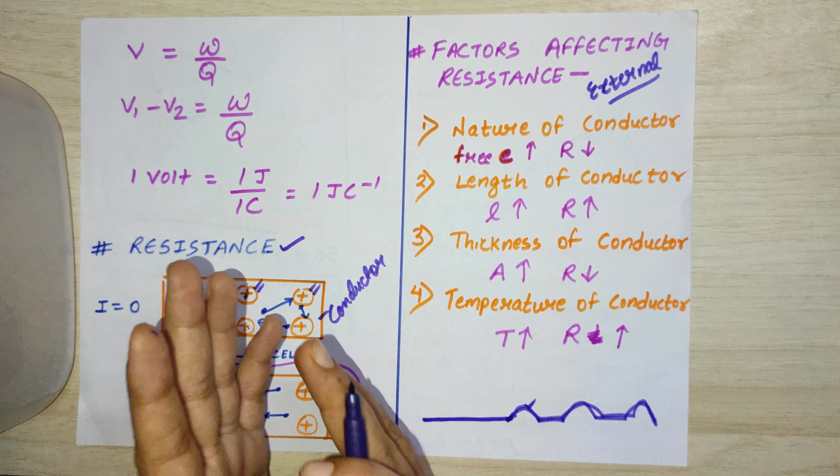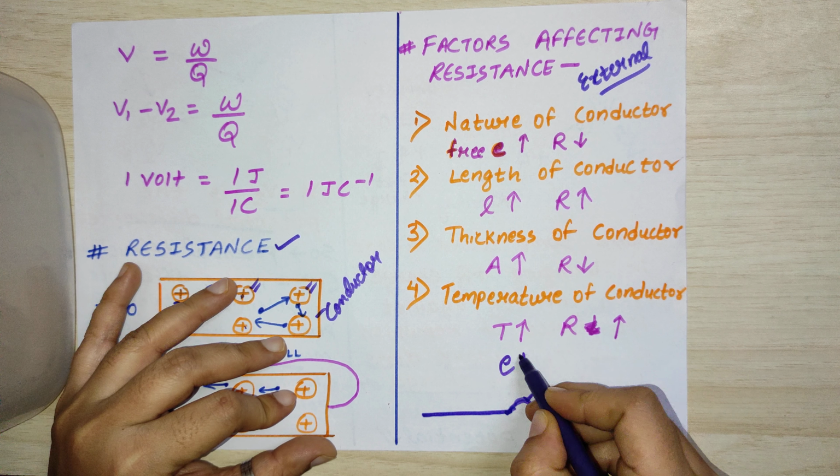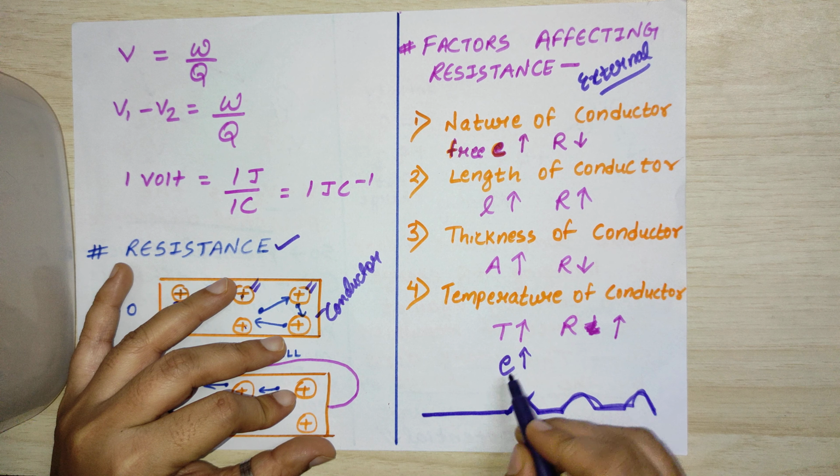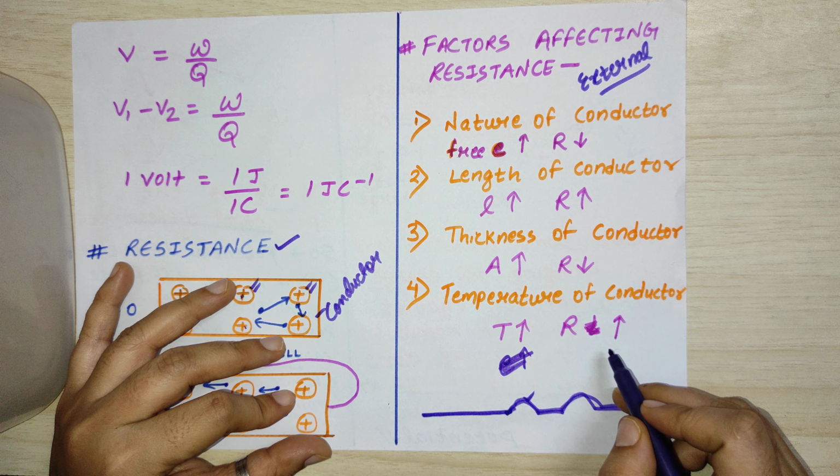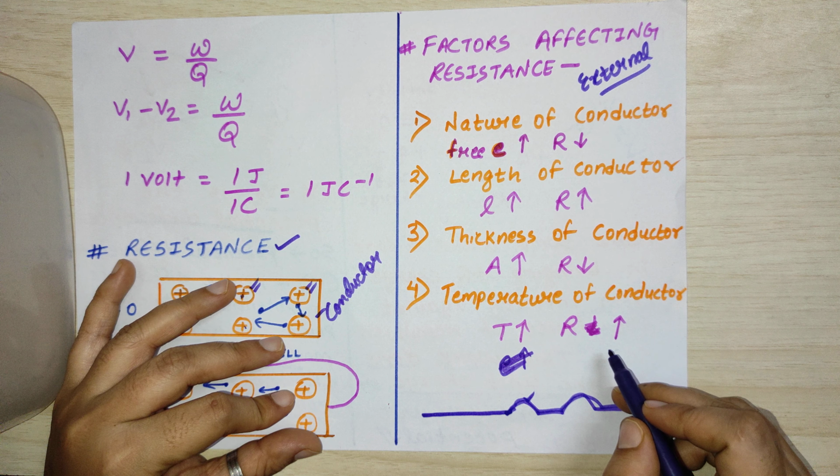The higher the temperature, the more the number of electrons will get free. The higher the temperature, the higher will be the resistance. Heat will be generated and more obstruction will be provided to the flow of current.